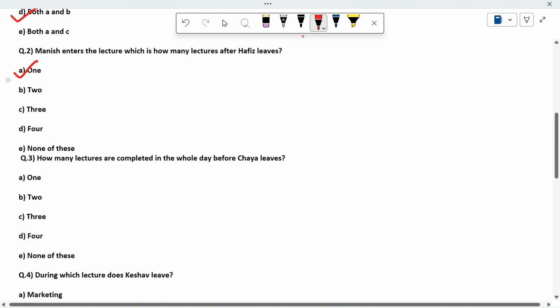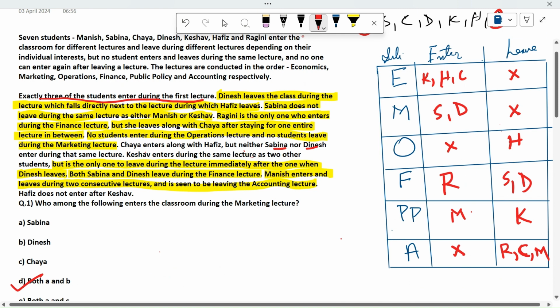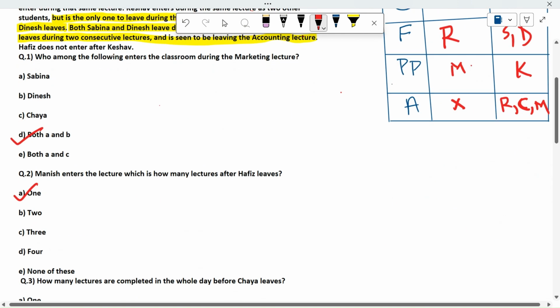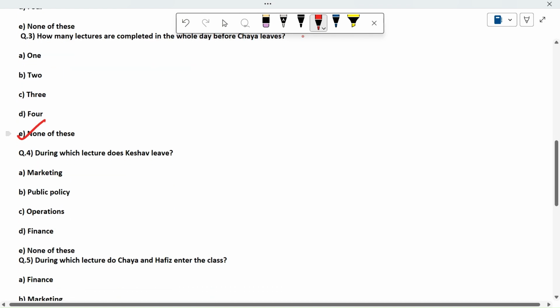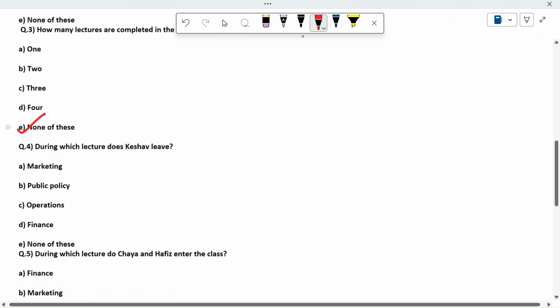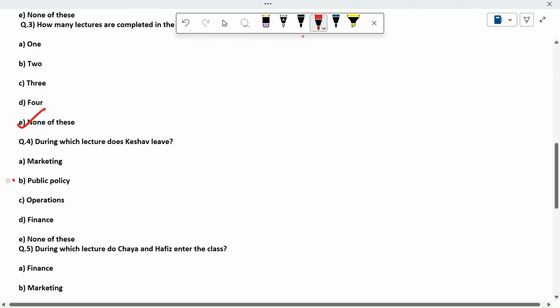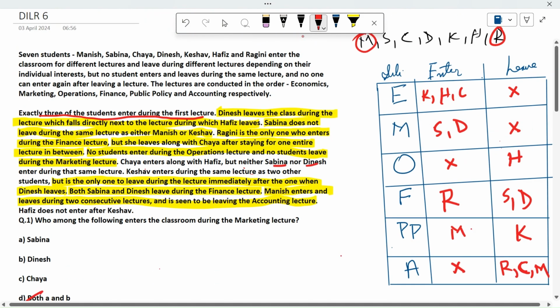How many lectures are completed in the whole day before Chaya leaves? Before Chaya leaves, okay, so how many lectures are completed? All the above five. So the answer is five. Okay, so the answer in this case is none of these. During which lecture does Keshav leave? Keshav leaves during public policy. So, public policy lecture. During which lecture do Chaya and Hafiz enter the class? Chaya and Hafiz enter the class in economics.